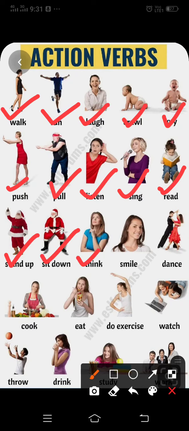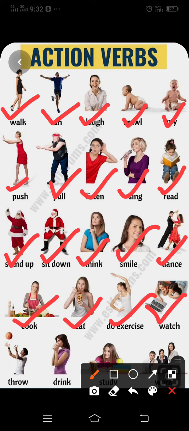The girl is thinking. The girl is smiling. The couples are dancing. Mother is cooking. Mother is eating. She is doing exercise. They are looking or watching into the laptop.